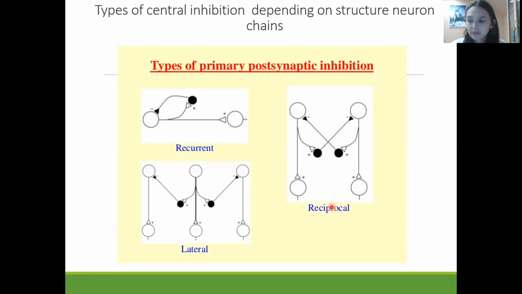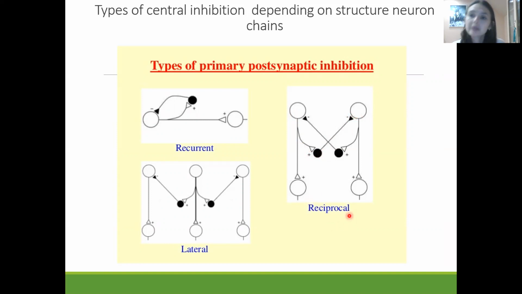Reciprocal inhibition happens when one neuron is going to excite an inhibitory neuron, which further is going to inhibit a third neuron. So excitation of one neuron will spread to excitation of the inhibitory neuron, the second neuron, but this inhibitory neuron is going to inhibit the third neuron.